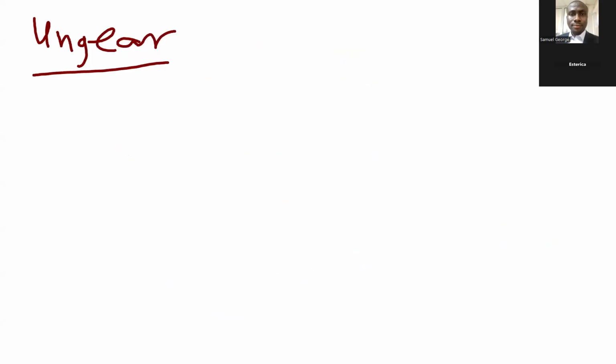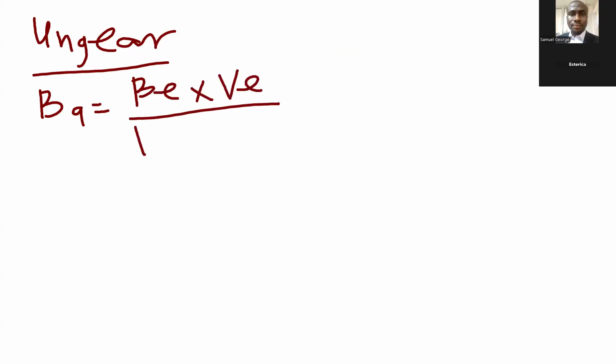Now, what are we ungearing? So when we are ungearing, we are actually using the beta asset formula, which says beta equity times value of equity divided by value of equity plus value of debt times 1 minus T. If you check everywhere in the question, beta of debt is not given.